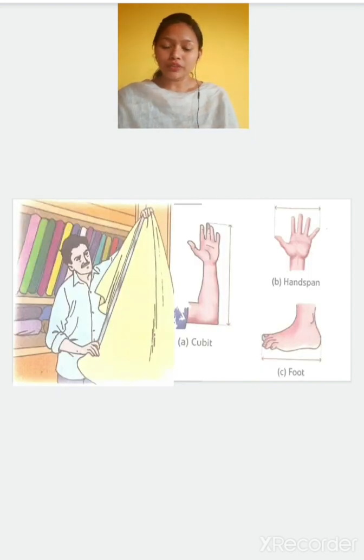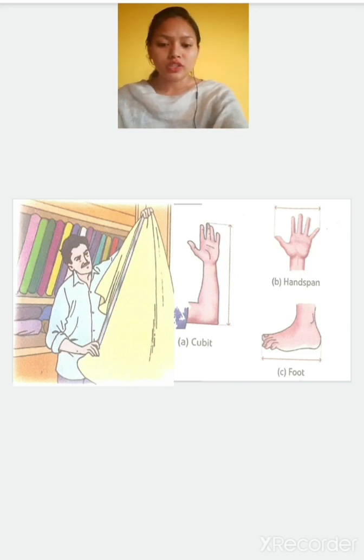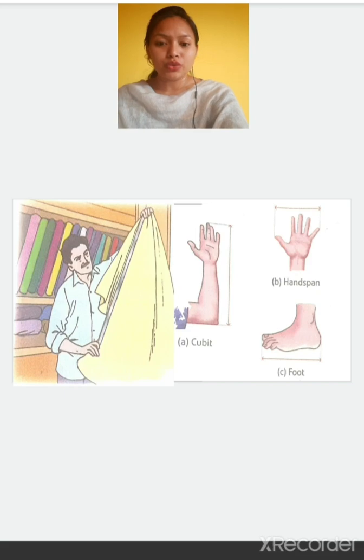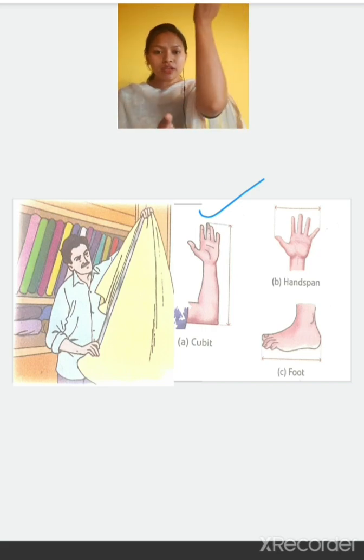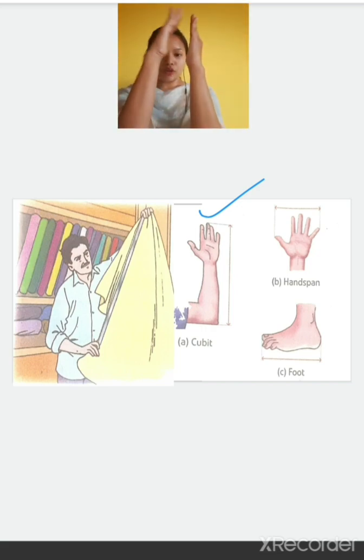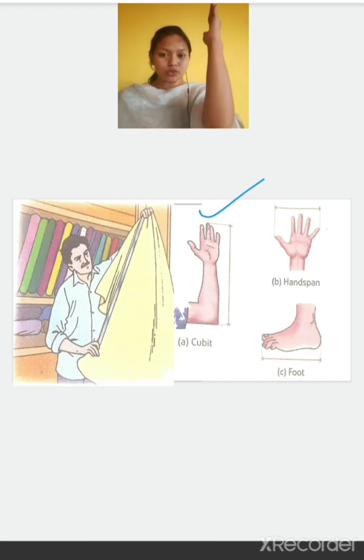Now in the early times, there was no fixed weight, there was no system of fixed weight. So people used to do it only by the guessing method. First was the cubit, meaning the distance from here to the tip of your finger. From here to the tip of your finger, it was 1 cubit.